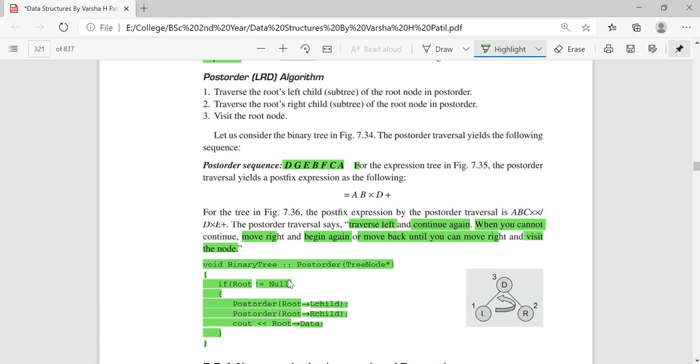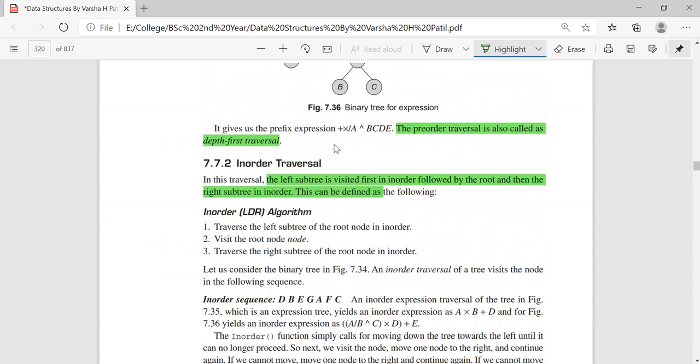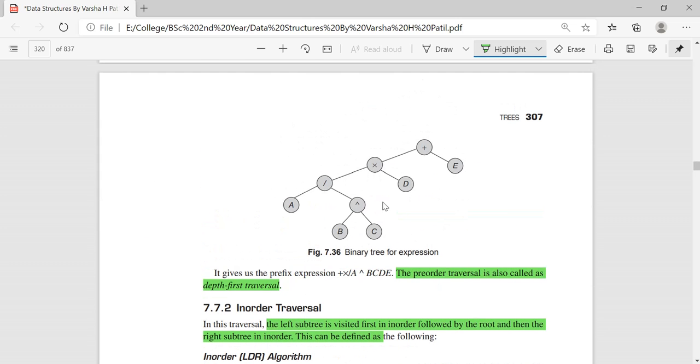You should be able to write the expressions when the question is asked, like when an expression tree is given and you are asked to generate an expression from this tree, then you should be able to write prefix, postfix or infix expression. Or they may give you an expression and ask you to write a tree for it. Both vice versa can be asked.